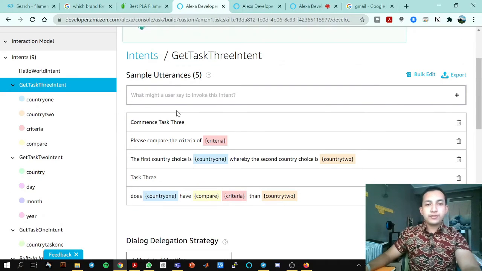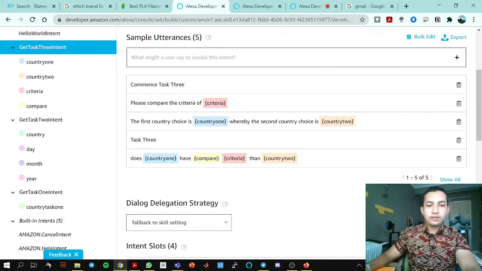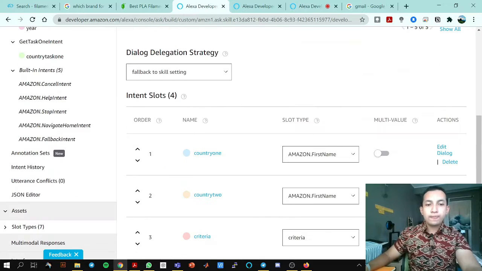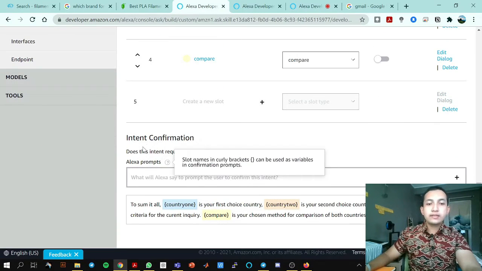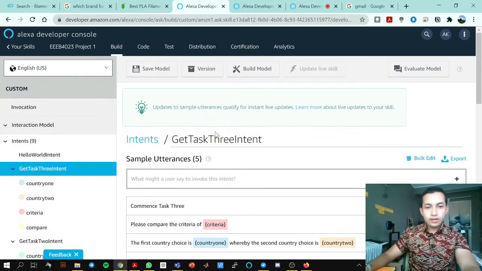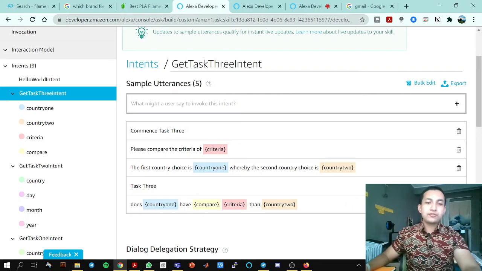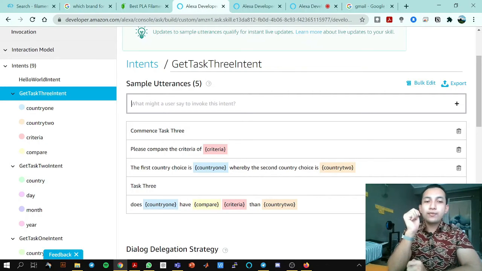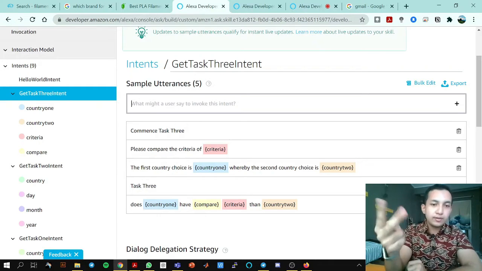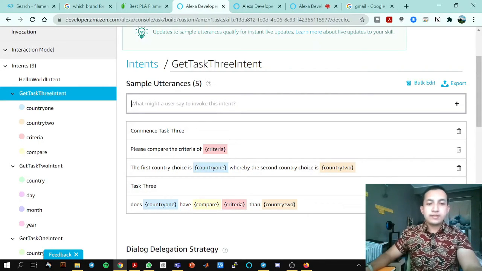For the task tree here, you can see the utterances from the user, the intent slots, which is the data it'll be processing, and this is the intent confirmation. For the utterances here, that's 5, which are the commands for the task tree. As I said before, there are 4 tasks, right? So if it is task 1, it'll say commands task 3, task 2, commands task 2, and so on. It's just as simple as that.